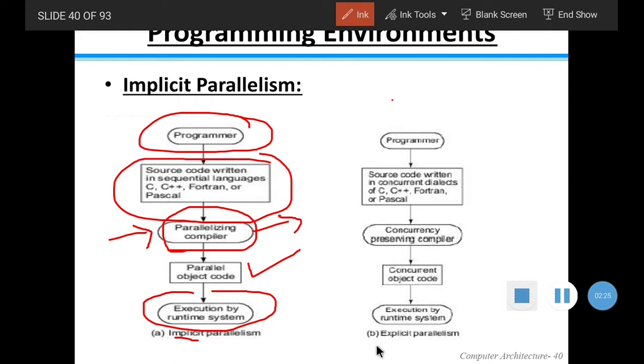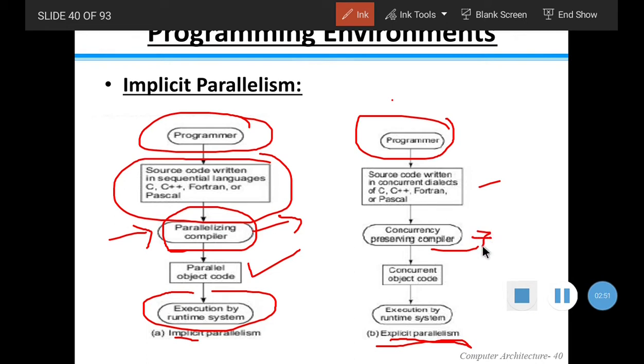In explicit parallelism, there is more burden on the programmer, because here we are writing parallel code in C or C++, that is, concurrent dialects. So everything is handled by the programmer itself.